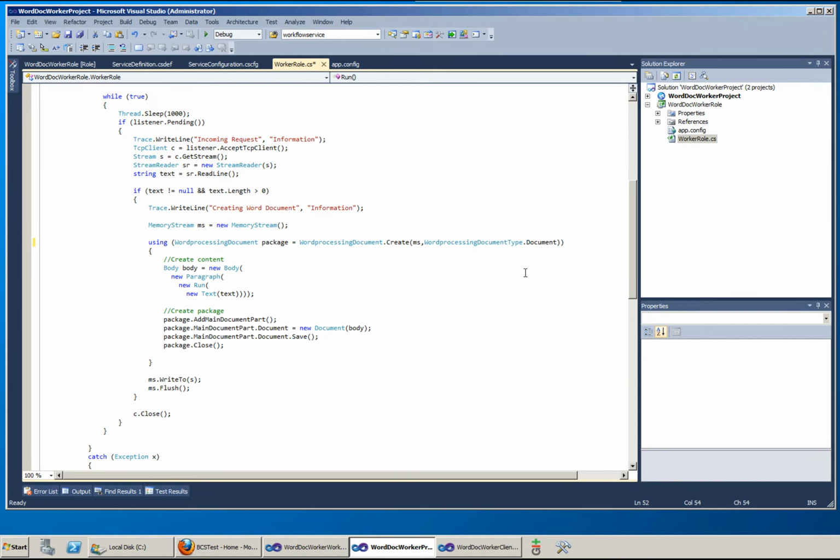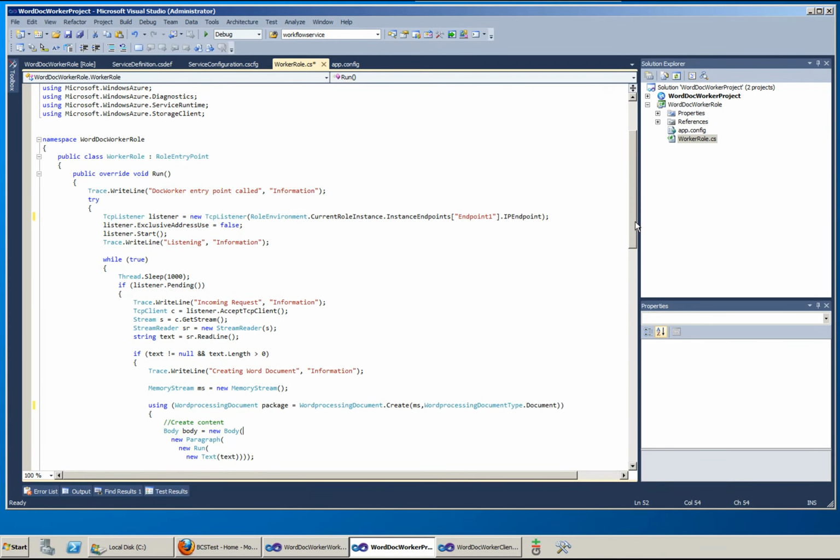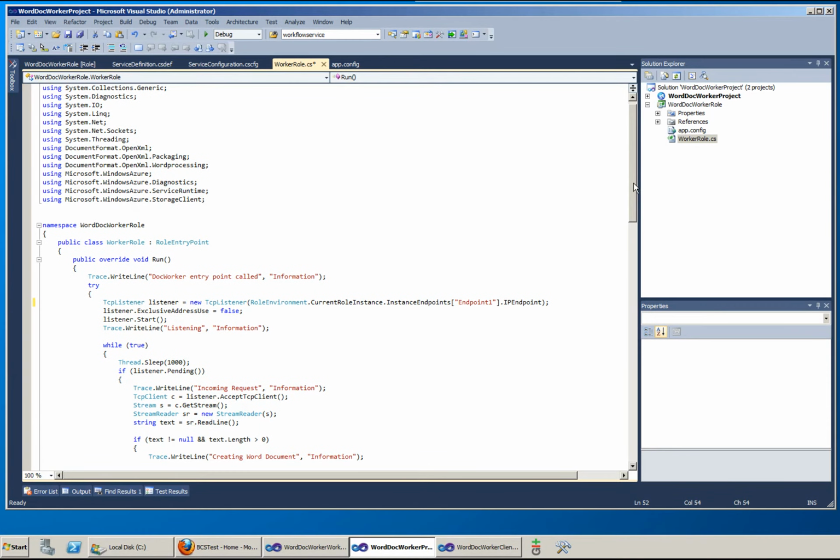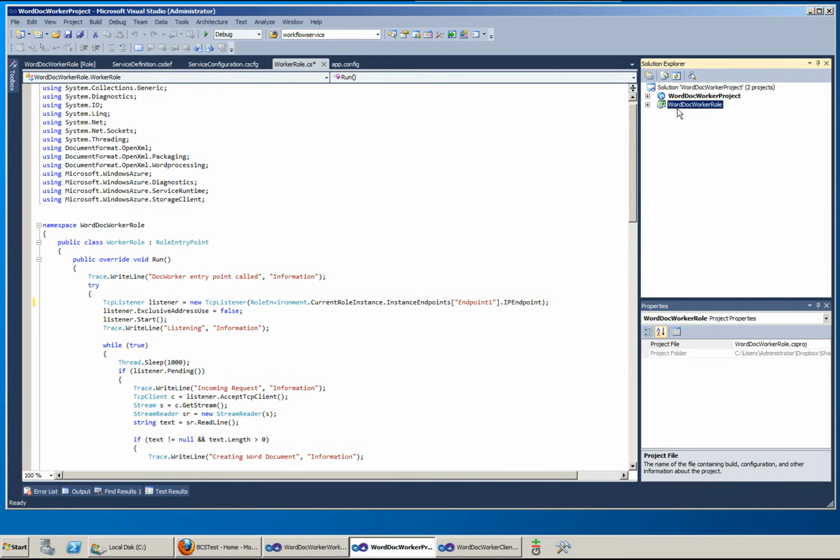This is a typical hosted service environment, done in Windows Azure. It contains two projects. One is the actual worker role project, and the other is the deployment project, which will deploy our worker role to the cloud, that is to Azure.